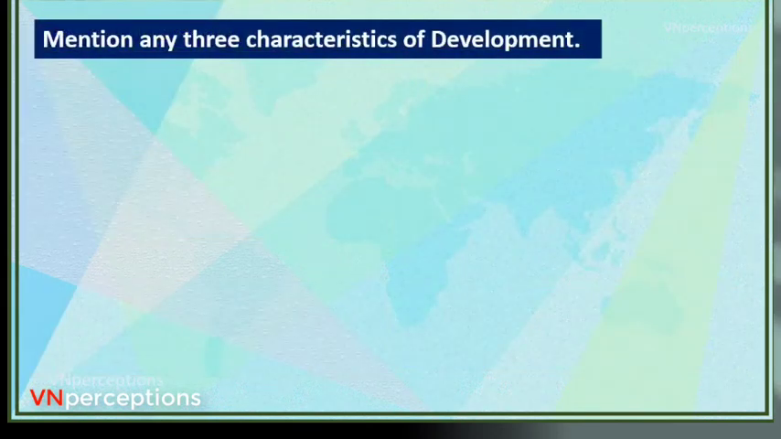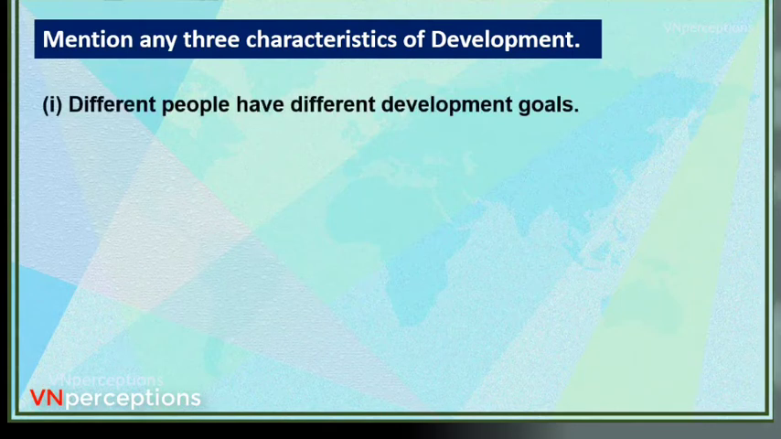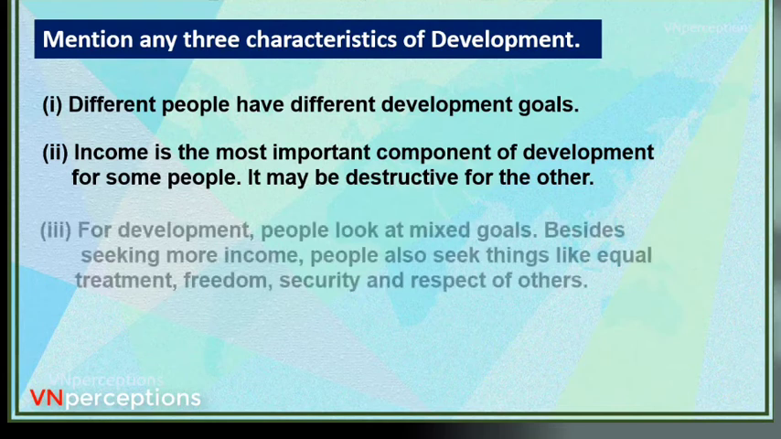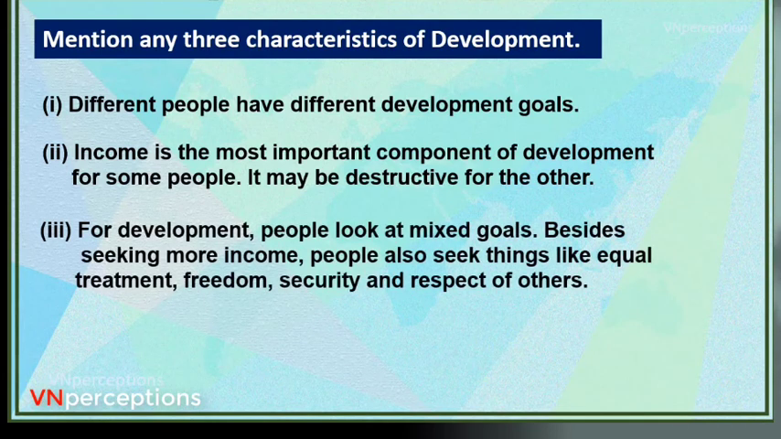Now the question, mention any three characteristics of development. First of all, different people have different development goals. Income is the most important component of development for some people, and it may be destructive for others. For development, people look at mixed goals. And besides seeking more income, people also seek things like equal treatment, freedom, security, and respect of others.